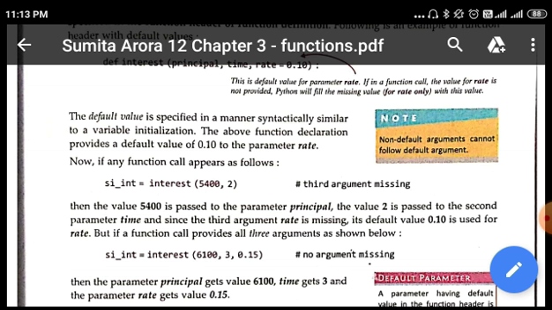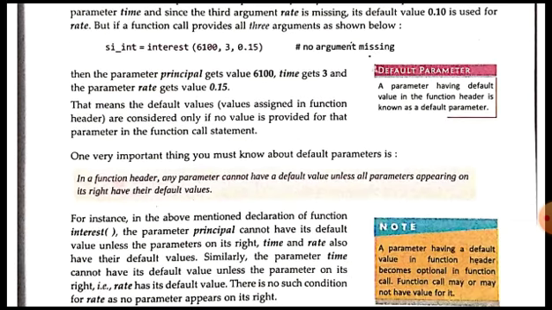Then the default value will not be used. The proper value which you are passing for the default parameter will be used in the function call, and the default value will be ignored. It will be substituted by the new value which you send in the function call. I think it is clear to all of you.